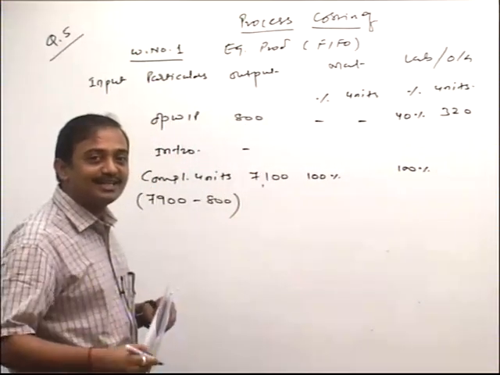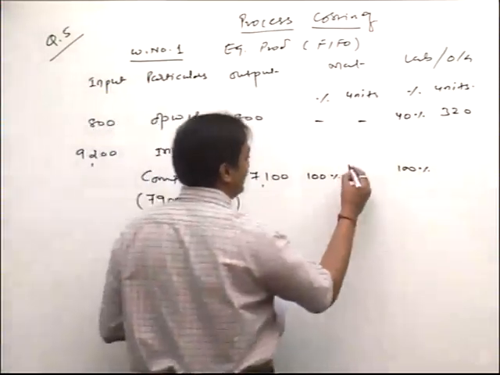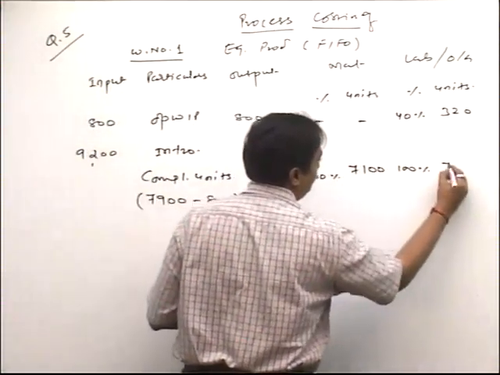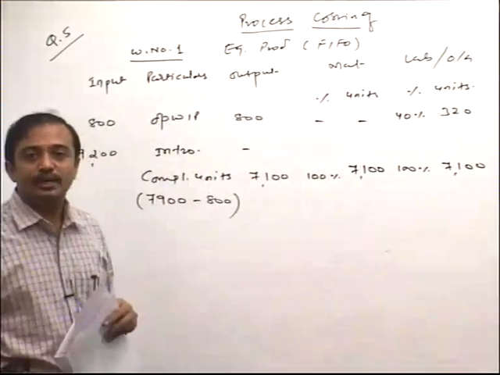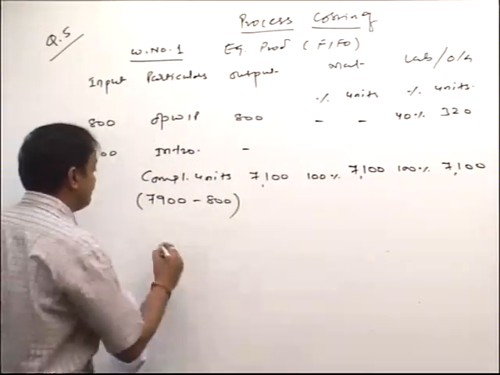Why? Because started in the current year and completed in the current year. Very simple.